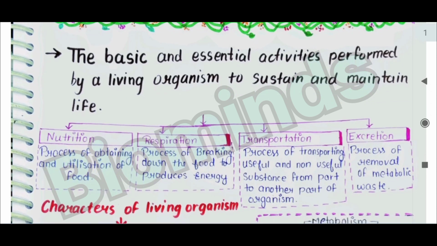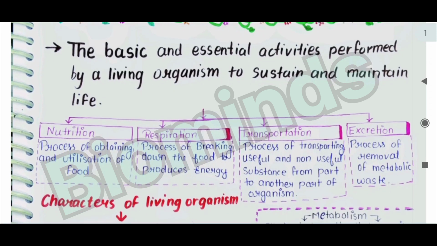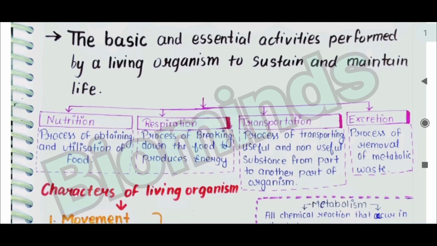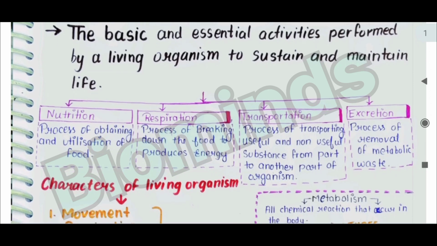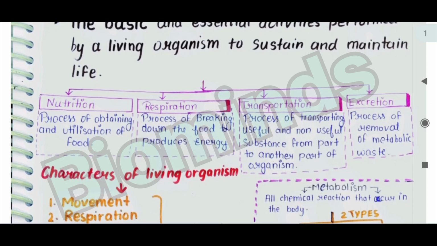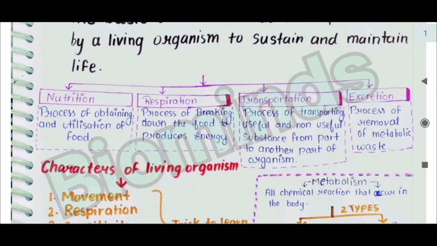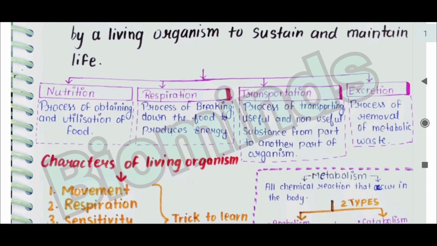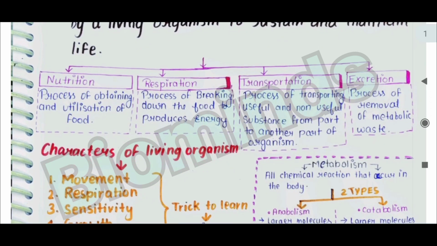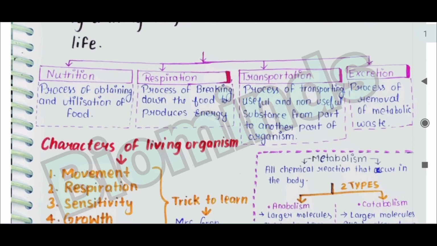Transportation is a process of transporting useful and non-useful substances from one part of the organism to another part, and excretion is a process of removal of metabolic wastes. And the characters of living organisms are movement, respiration, sensitivity, growth, reproduction, excretion, and nutrition.